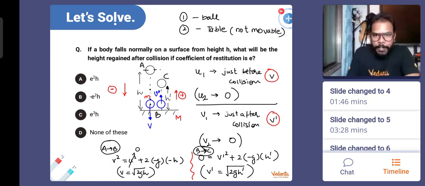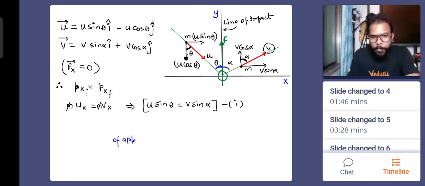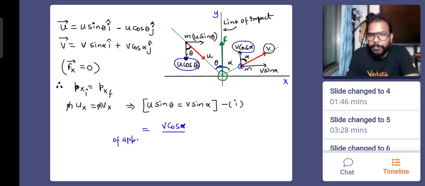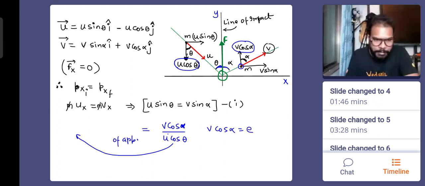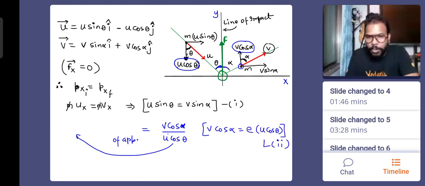We will say that E will be equal to velocity of separation divided by velocity of approach. The velocity which is taking the ball and the ground away from each other is V cos alpha, and both of them are coming close because of U cos theta. So V cos alpha equals E times U cos theta. This is our equation number 2.